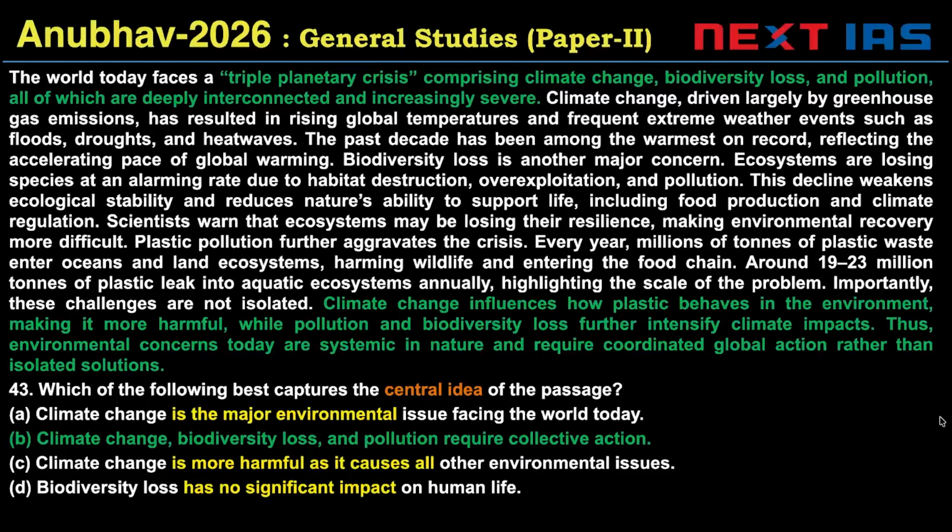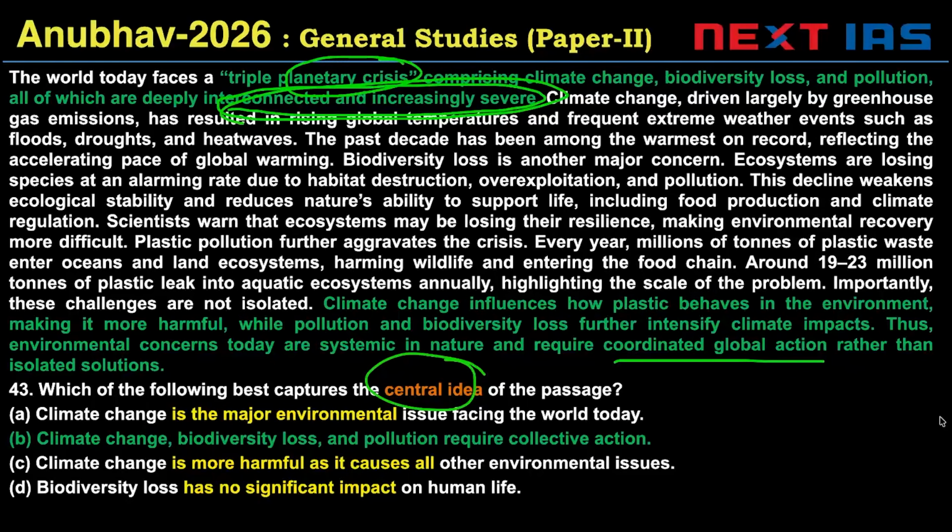Question 43, which of the following best captures the central idea? Central idea has been marked here: triple planetary crisis, climate change, biodiversity loss, and pollution. They're all deeply interconnected and increasingly severe. So it's a vicious cycle between these three. Climate change influences how plastic behaves and makes it more harmful, while pollution and biodiversity loss intensify climate change. So these problems are systemic, and they require coordinated global action. What is the main idea? The main idea should mention an interconnected, increasingly severe planetary crisis, right?